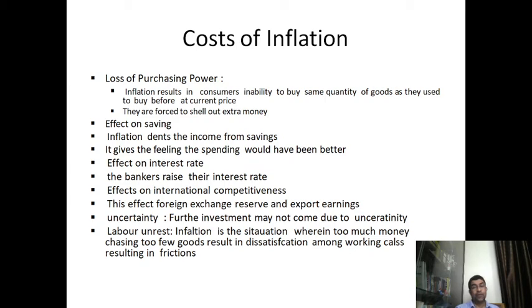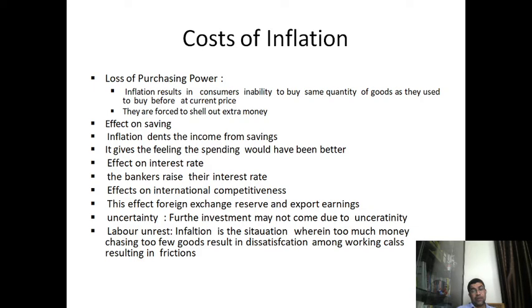Now let's say you invest for 1 year in securities or a bank deposit, and you get 1,100 rupees. But the market price of that asset now, because of inflation, is 1,200 rupees. If you had purchased it last year, you would have saved 100. You would have purchased at 1,000, now you are paying 1,200. So that is the effect on savings.